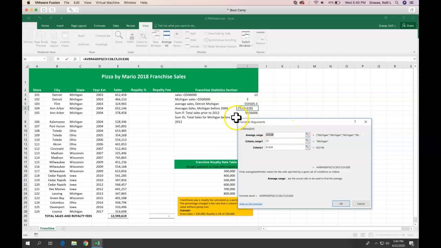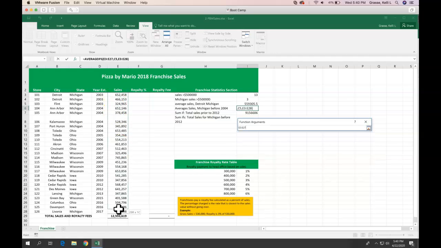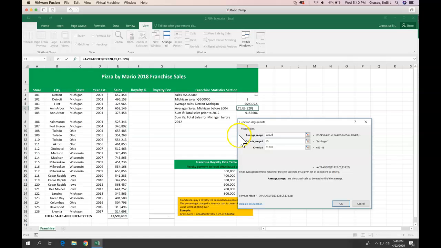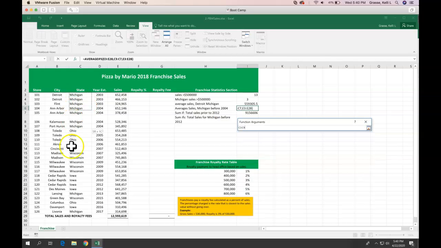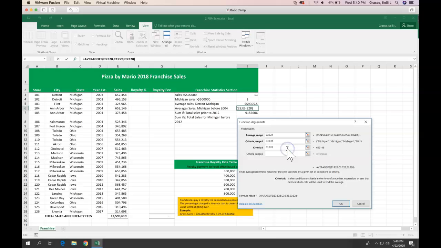So my average range is going to be sales because we want our sales to be the average. So I'm going to redo that, scroll through. I'm going to average the sales if it meets the criteria of Michigan. Michigan appears in C3 through C28. And I'm actually going to type in Michigan here. I'll tell you why.